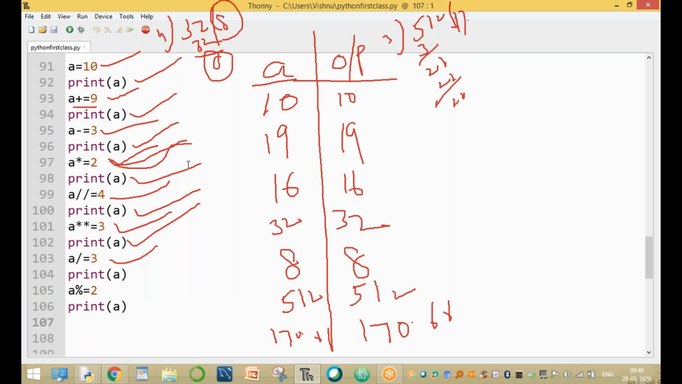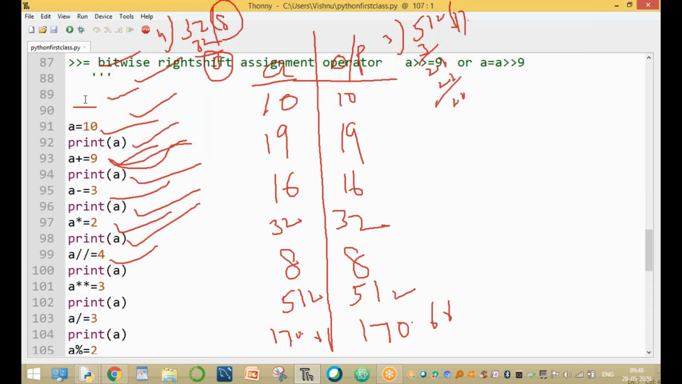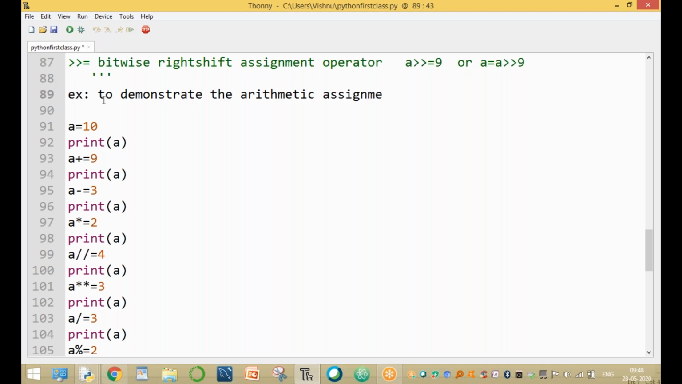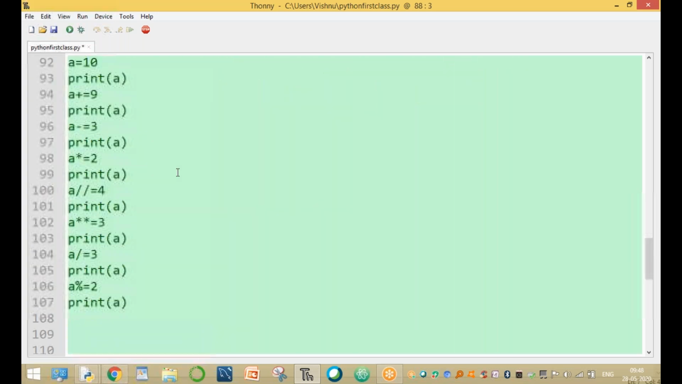This example is to demonstrate the arithmetic assignment operators. These are the arithmetic assignment operators. Clear, guys, up to here, all of you. Same as the remaining 5 also.